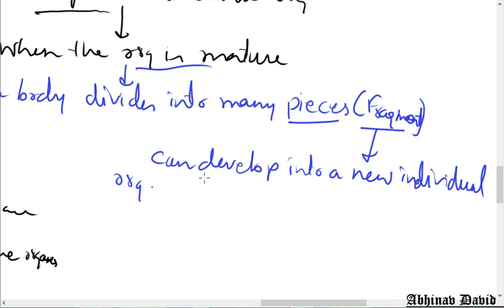Let me repeat. In a simple multicellular organism like Spirogyra, the body is filamentous, made up of a filament, and it is multicellular, meaning many cells are there. When the organism is mature enough, it divides into small pieces. Each piece is called a fragment, and this fragment has the ability to form a new individual organism. This process is called fragmentation. I hope this is clear.